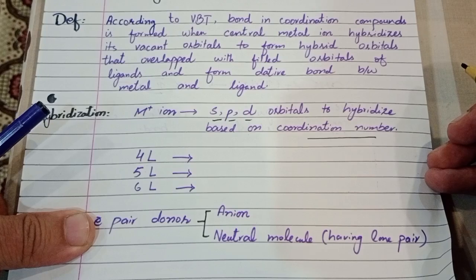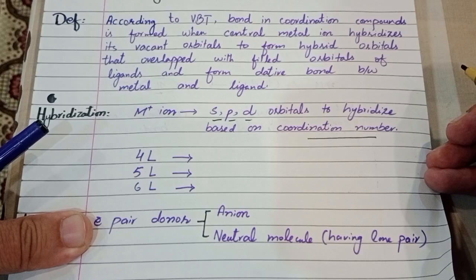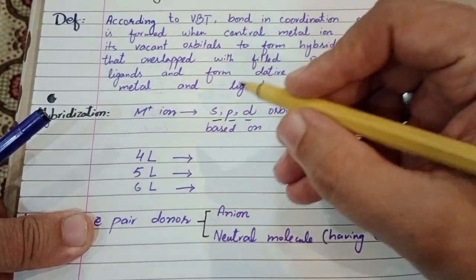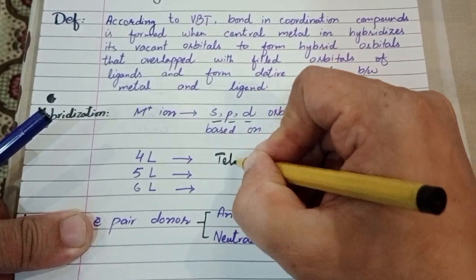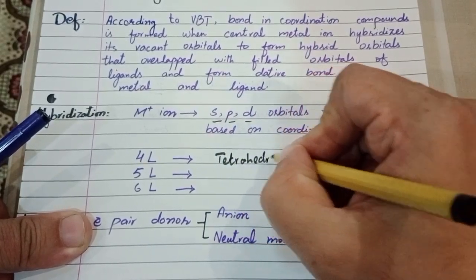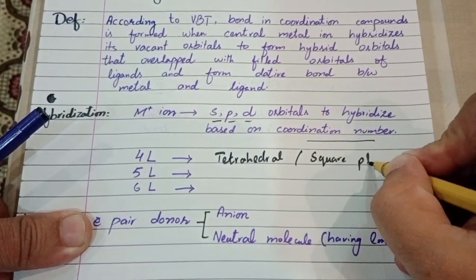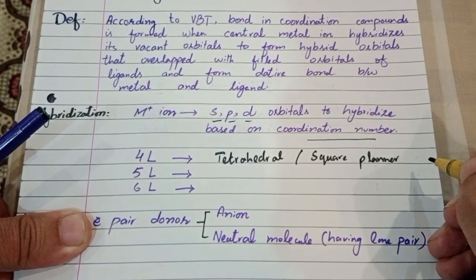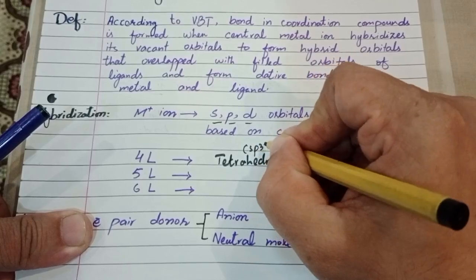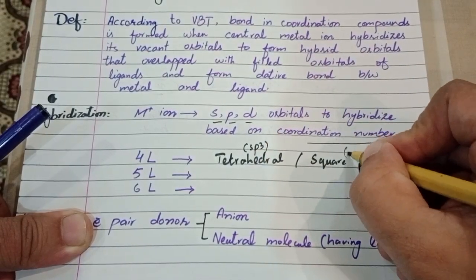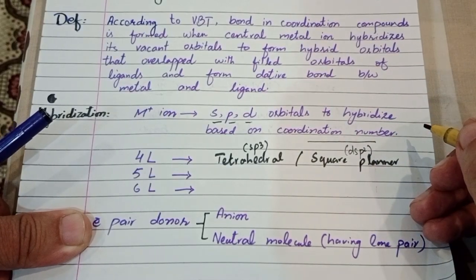Coordination number means how many ligands are attached with the central metal ion at a time. For example, if four ligands are attached with the central metal atom, it may form tetrahedral geometry, or it may be square planar geometry. And the hybridization may be sp3 if it is tetrahedral geometry, or dsp2 if it is square planar geometry.